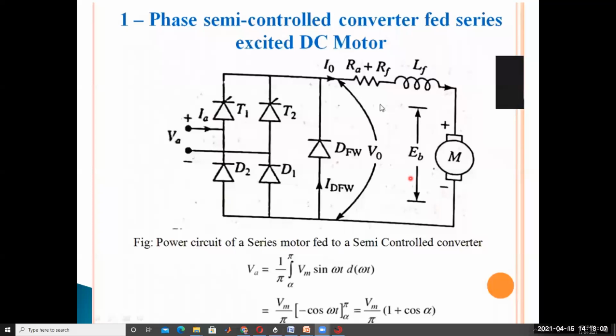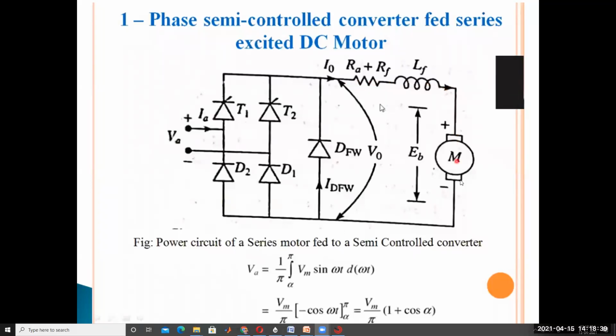Single phase semi converter, not full converter. Is that clear? And in this converter, same as before, assume the armature current IA is constant. Armature current is always constant, that is called continuous conduction. Assume continuous conduction here also.